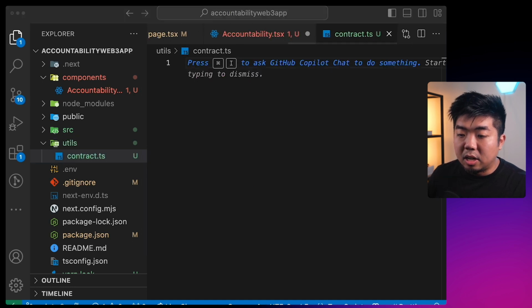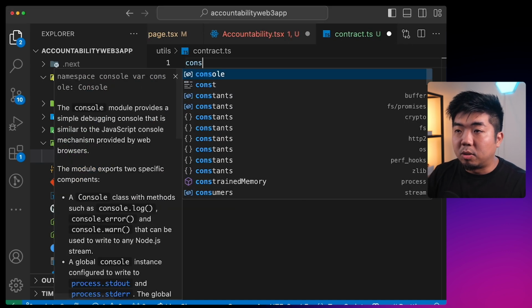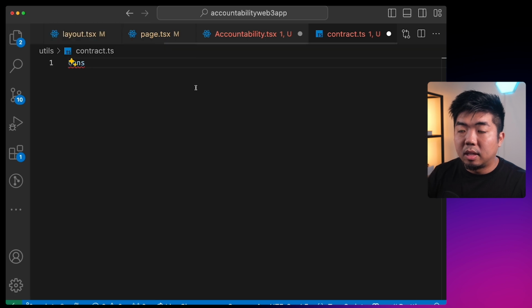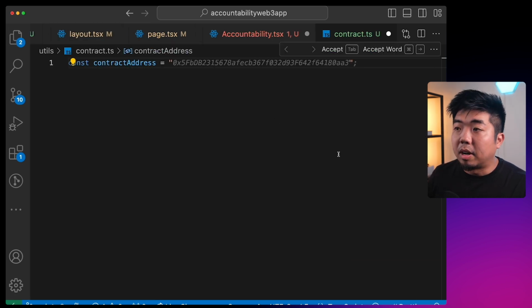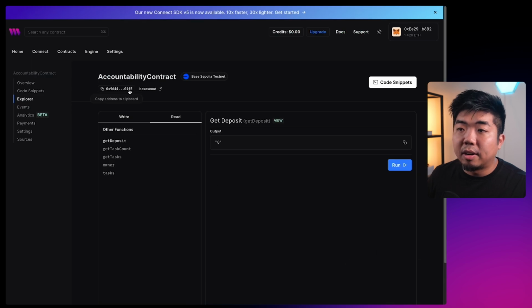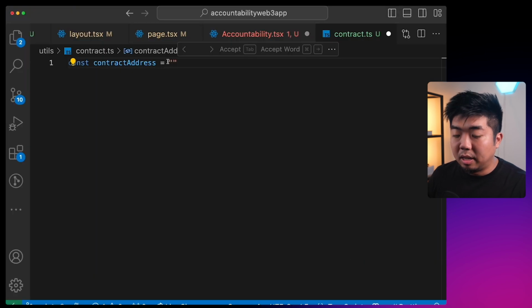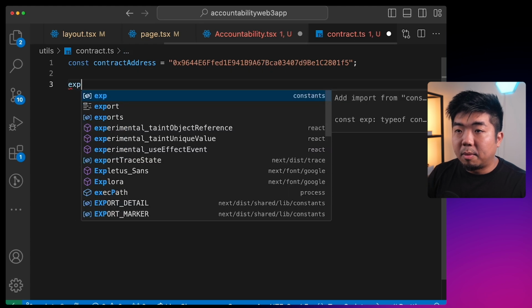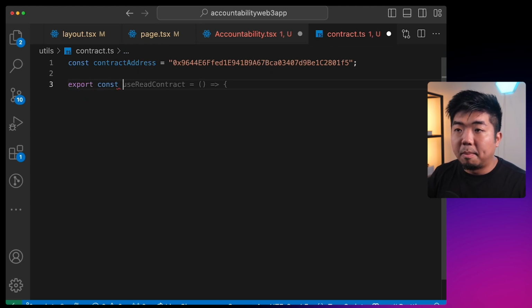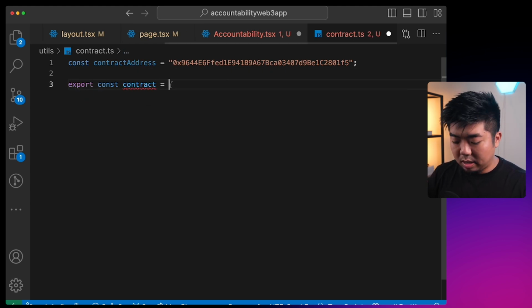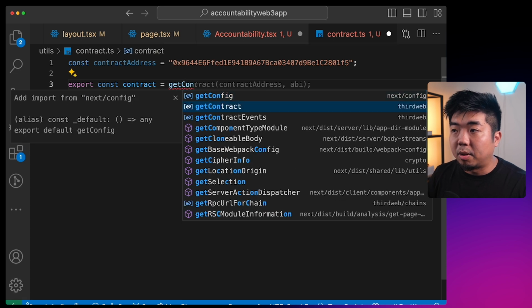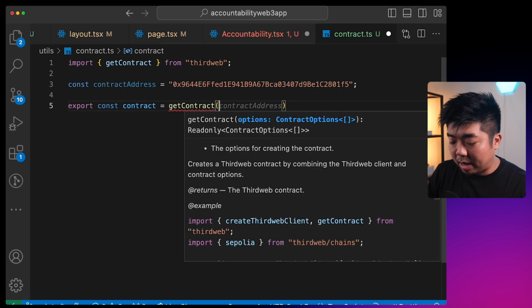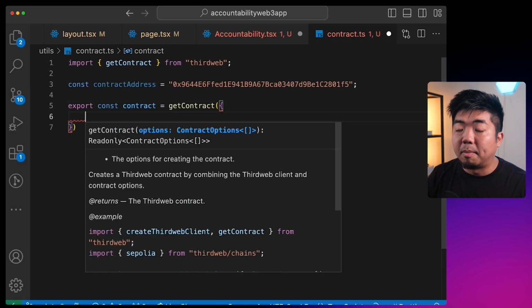And in this contract.ts file, I'm going to store my contract address. So I'm going to come back to my contract here, copy my contract address, paste that in right over here. Then I'm going to export my contract, and using the getContract here from thirdweb, I can wrap my contracts to be used within my application.